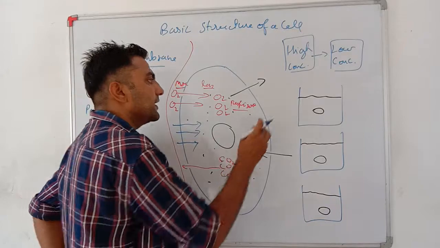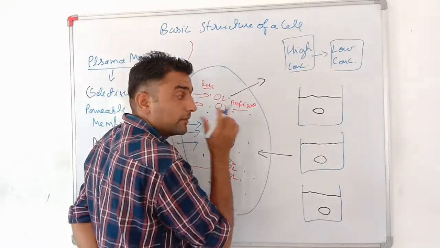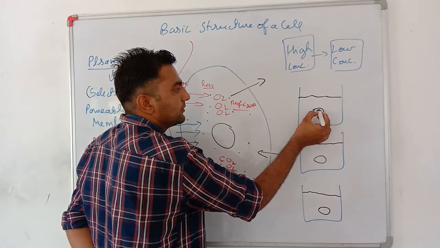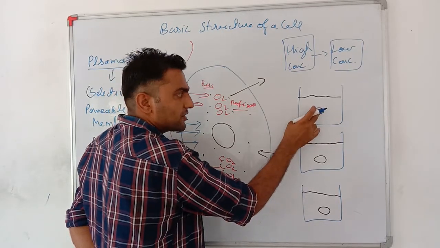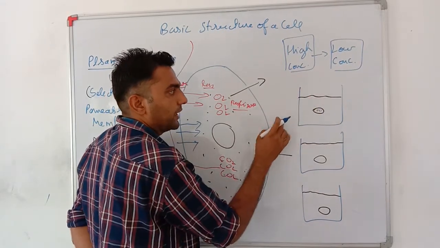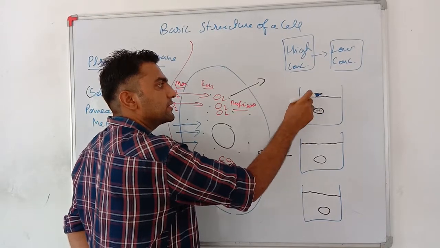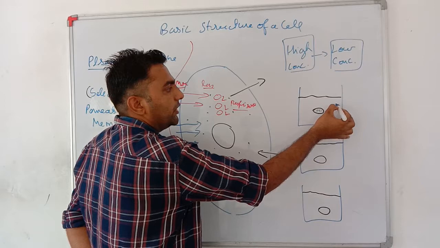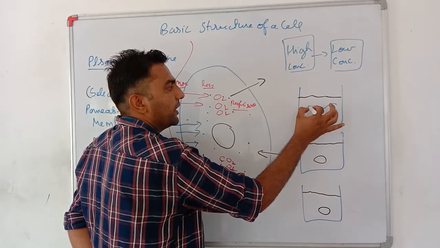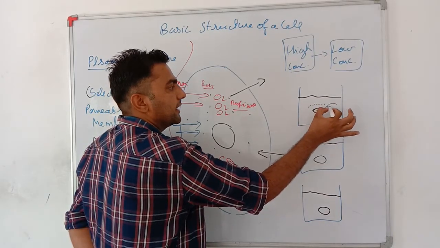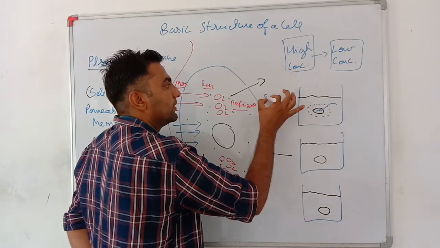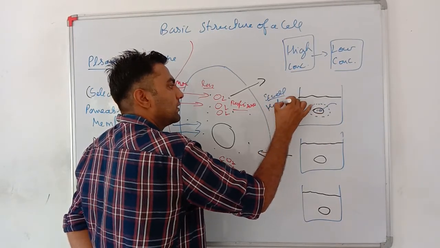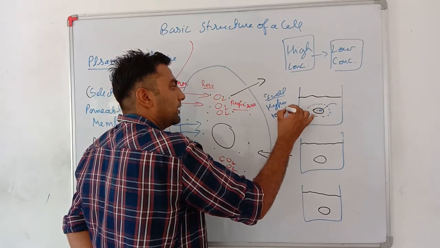If the resin is put into normal water, the resin is very sweet. It has less water in it and more sugar. As the water's concentration is more in the regular water, it will go into the resin through the membrane and the resin will swell. Such a solution is known as hypotonic solution.